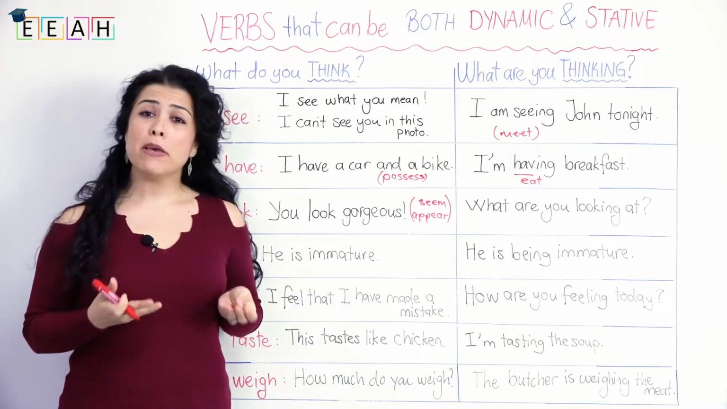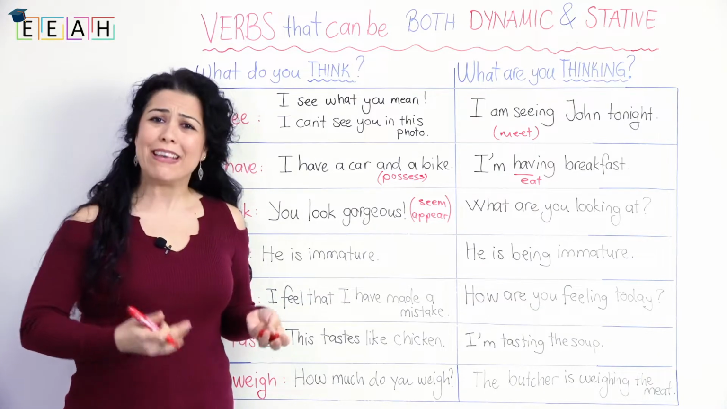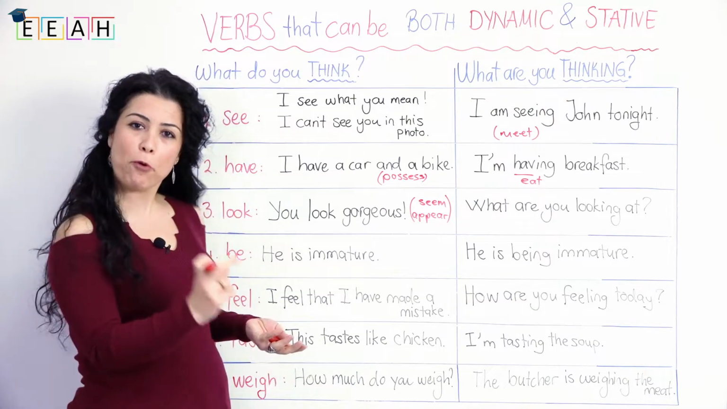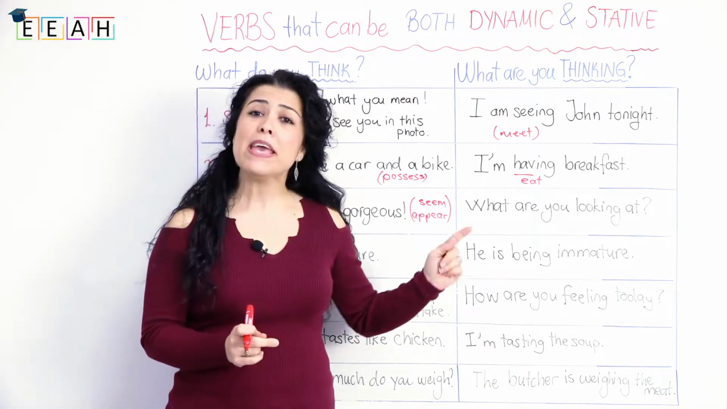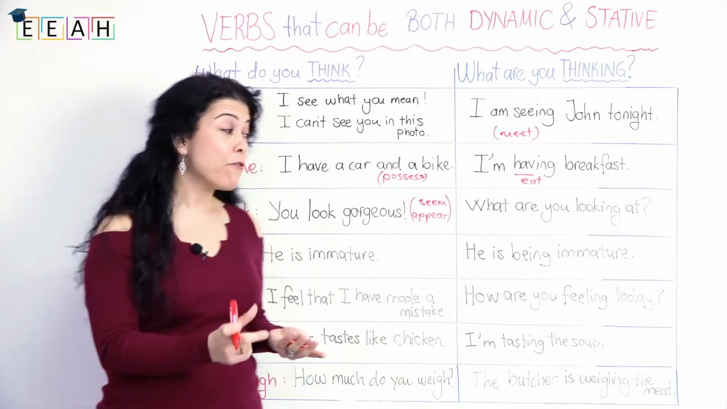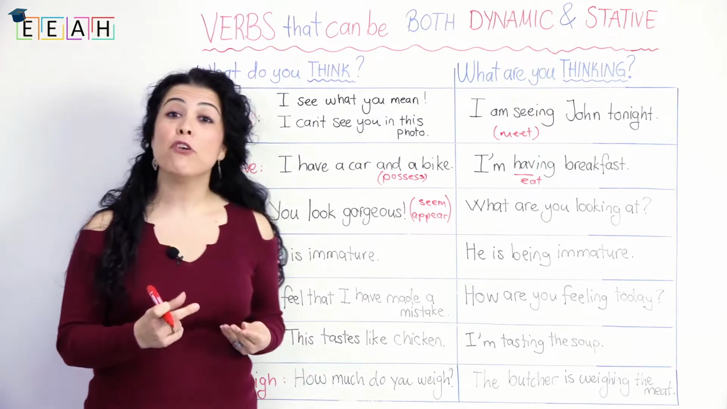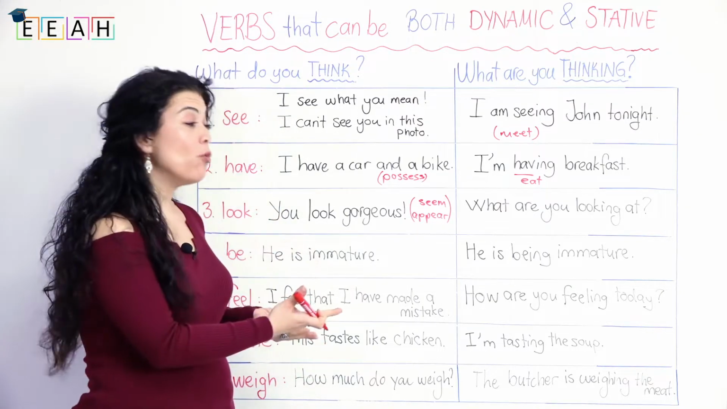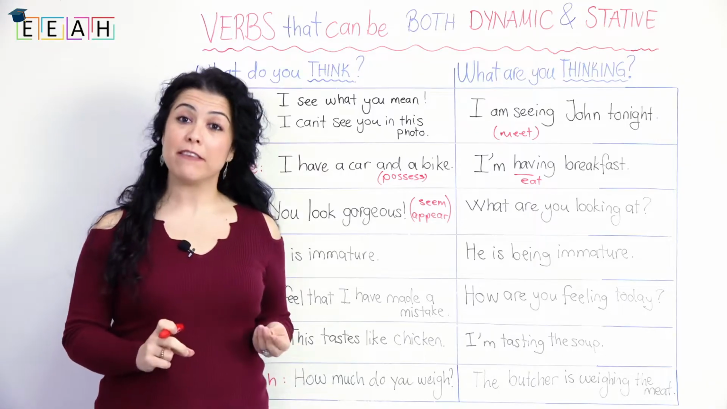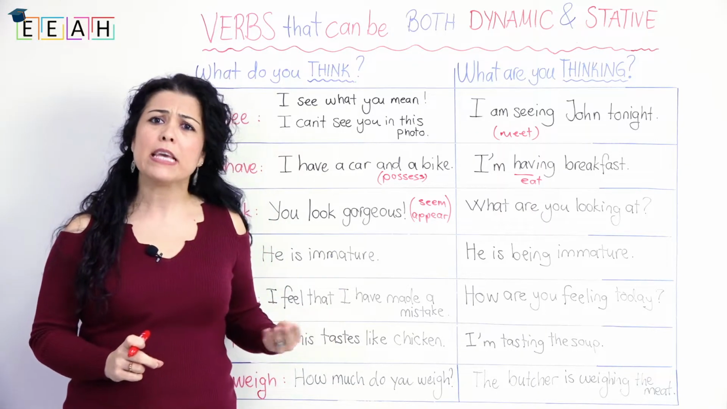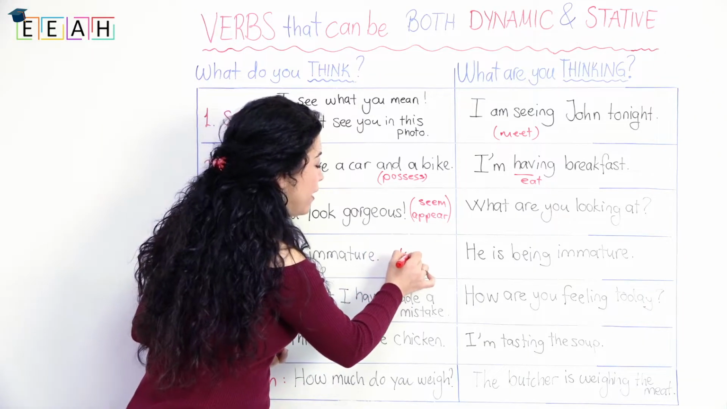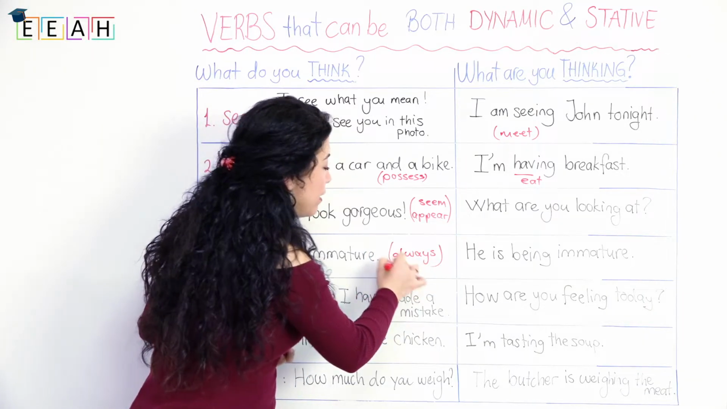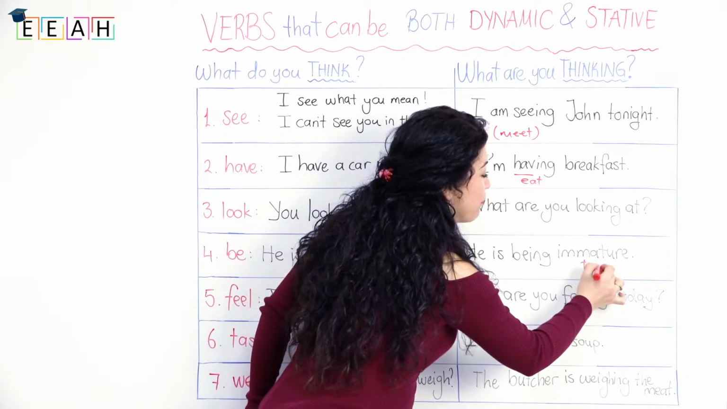Be is the next one. He is immature. So he always is immature. This is a permanent situation here. When you say he is being immature, this refers to a temporary event. He's not always like this, but in this specific example, he is being immature, right? So we can say here always and here temporary.